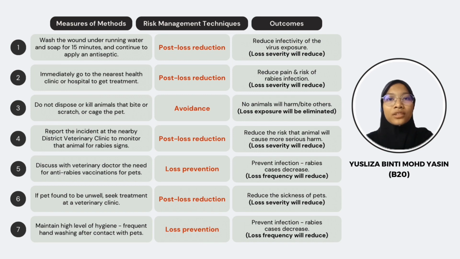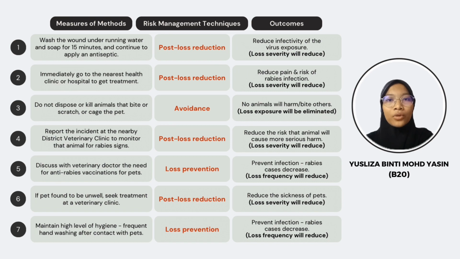This monitoring process involves observing the animal's behavior, looking out for symptoms, and conducting tests to determine if the animal is infected with the rabies virus. This proactive approach aims to identify potential cases of rabies early on and prevent the animal from causing more serious harm to humans or other animals.